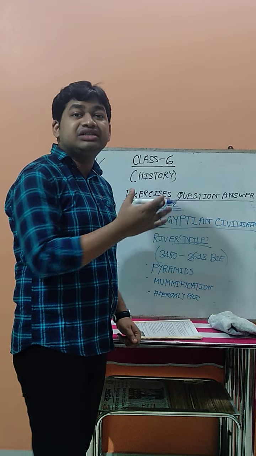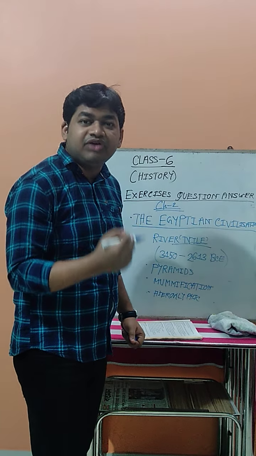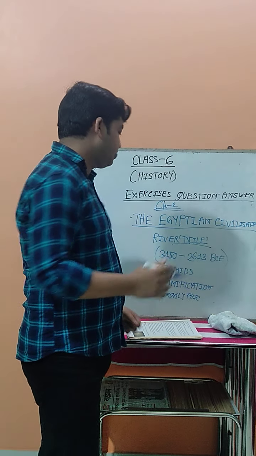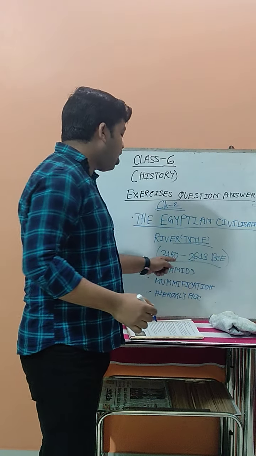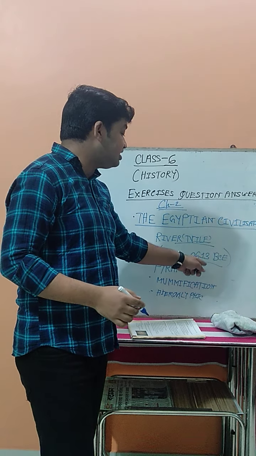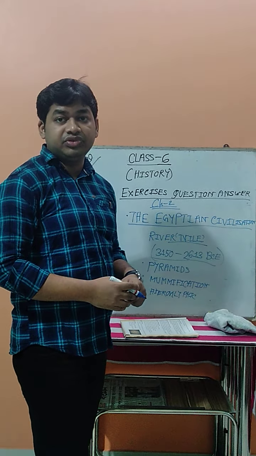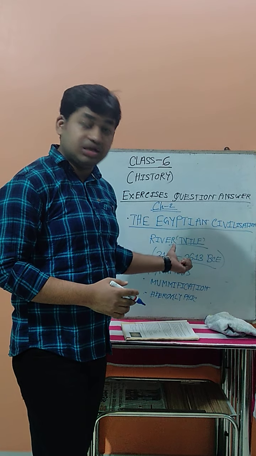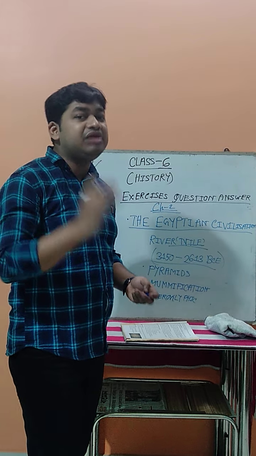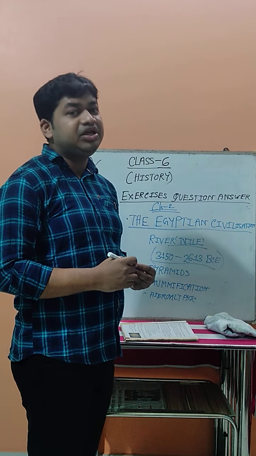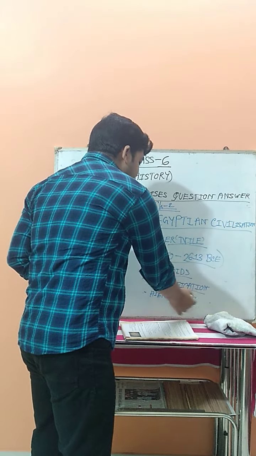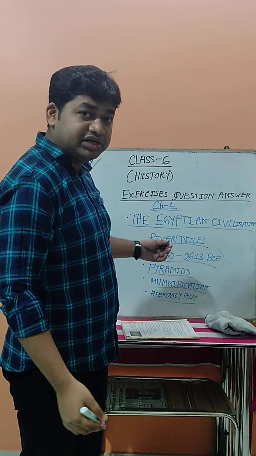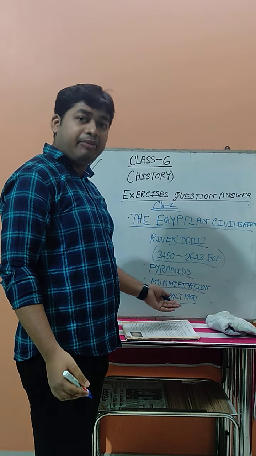This civilization developed from about 3150 to 2613 BC. The main three features of this civilization are the pyramids, mummification, and hieroglyphics. I'm just telling you now; later we will discuss these things.